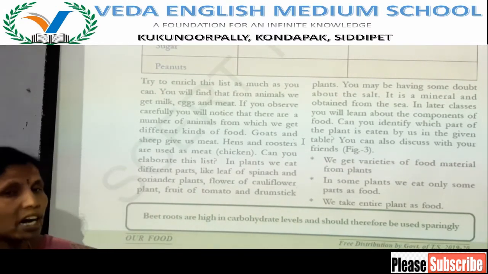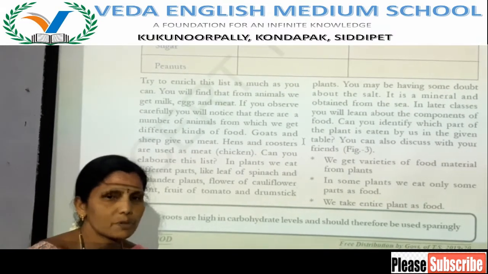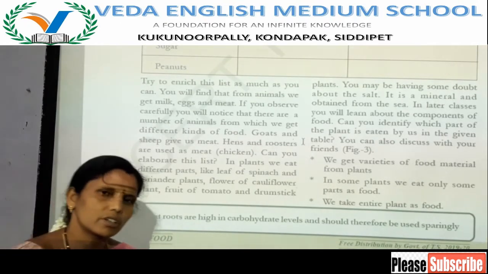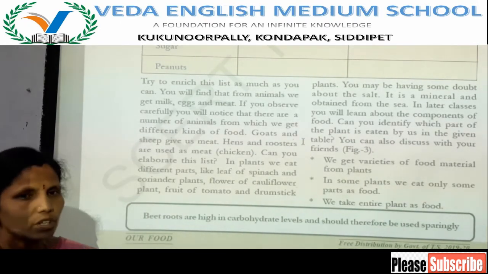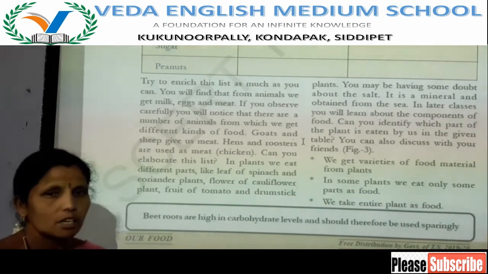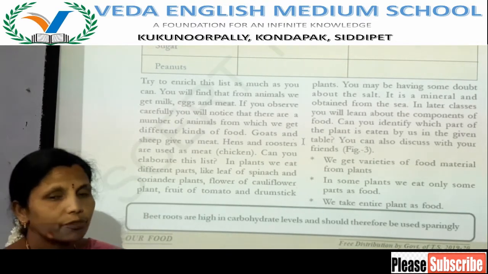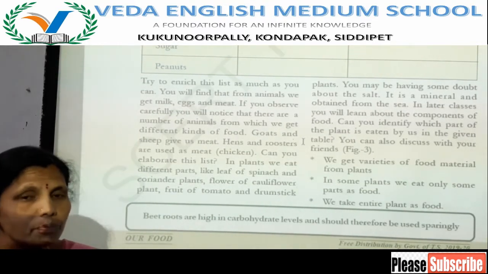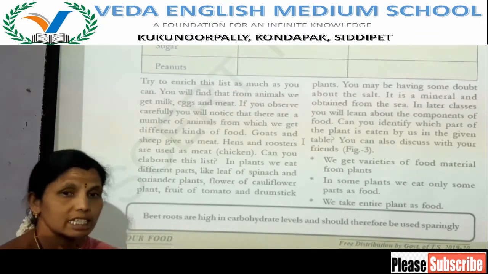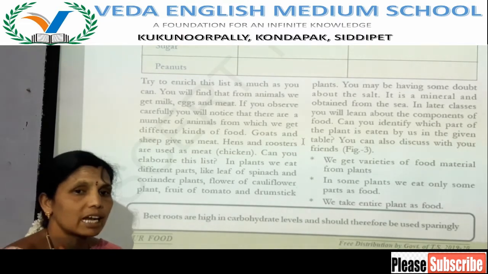So parts of plants also we eat. What are those? Leaves of spinach, flower of cauliflower, fruit of tomato, drumstick. And not only leaves of spinach, coriander plants also. And fenugreek, menthi kura as we call it. That also we eat. The leaves of fenugreek, seeds of fenugreek also we eat. So different parts of the plants we eat.